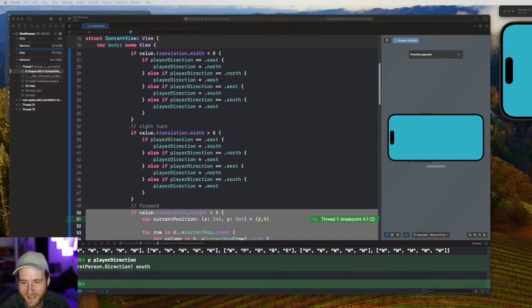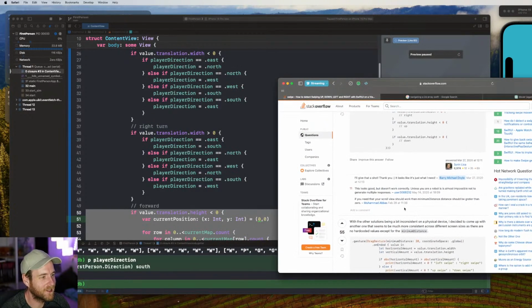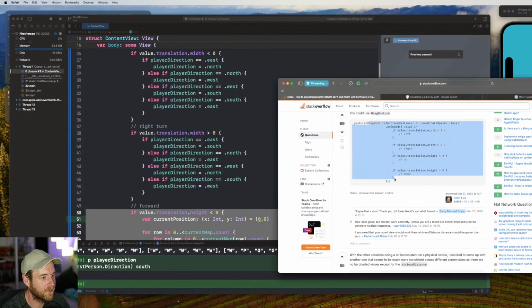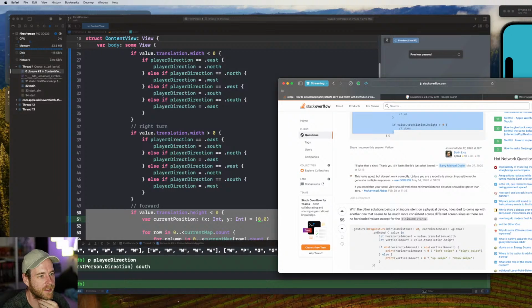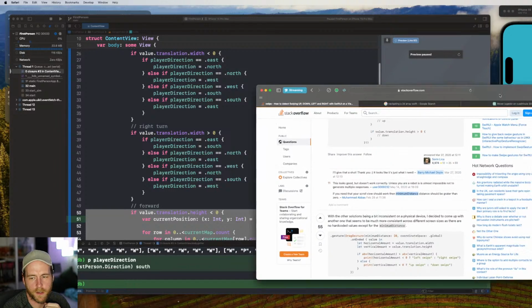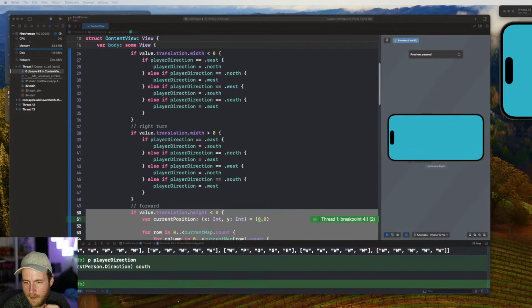Yeah, okay. So here's a message here already. This is where I took that code from. It says, this looks good, but it doesn't work correctly. Unless you're a robot, it is almost impossible to generate multiple responses. If you need that, your scroll view should work. Oh, the minimum distance should be greater than 0. Looks like there's a couple of others here.